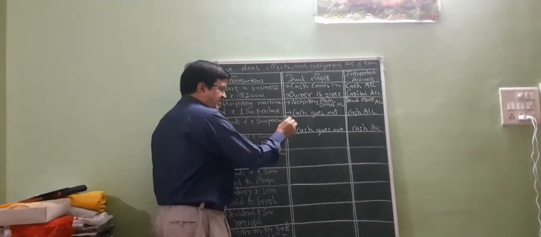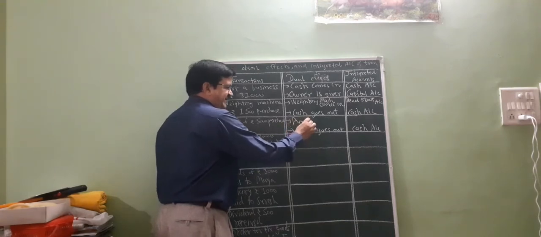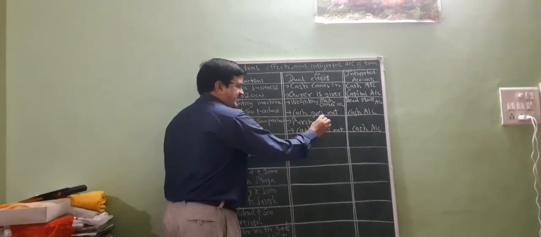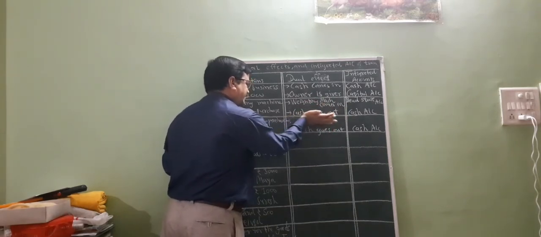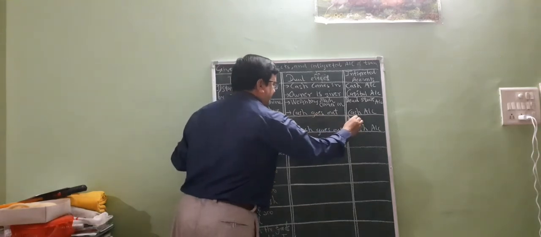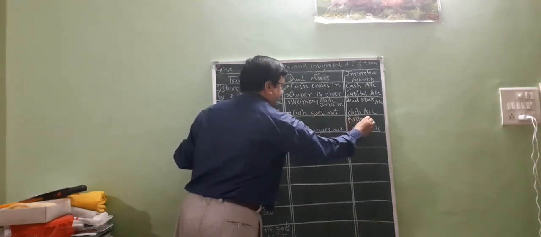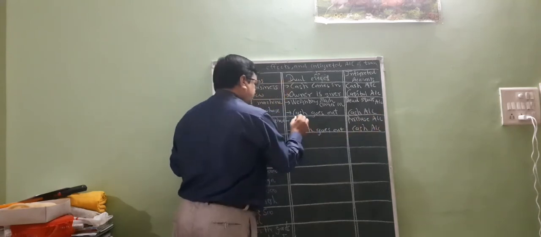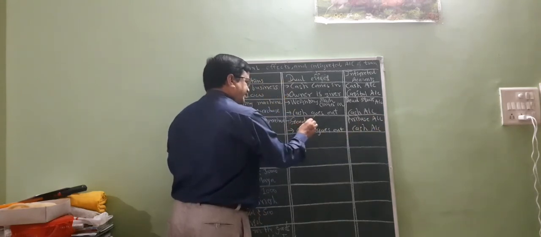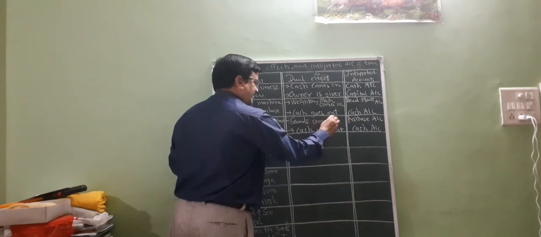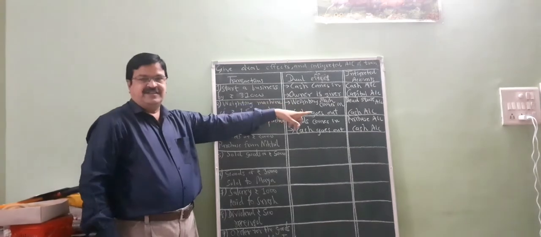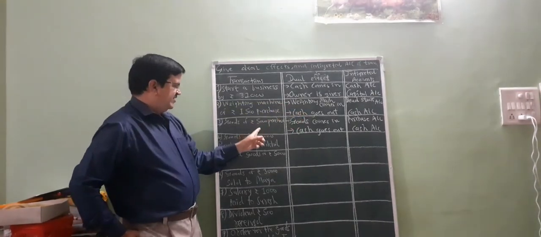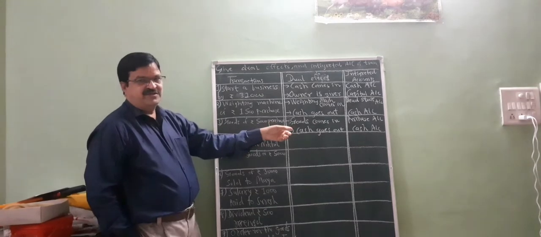When goods comes in, it is considered as purchase account. Friends, when goods comes in, it is called purchase account. And when you purchase goods by cash, cash goes out, so cash account.